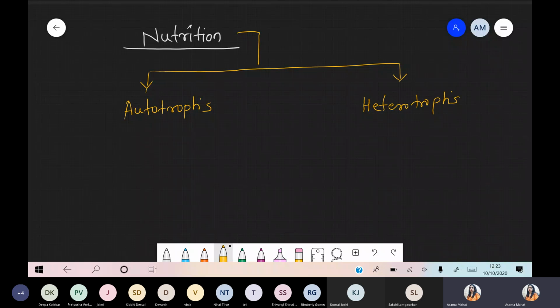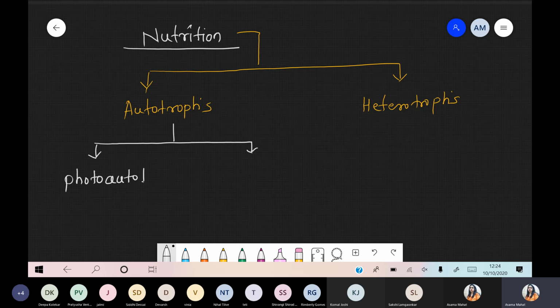When we are talking about the autotrophs, it is divided again into two types, photoautotrophs and chemoautotrophs. So the first one is photoautotrophs, and the second one is chemoautotrophs. I think there is no need to explain the meaning of autotrophs and heterotrophs. You are very aware of this concept.